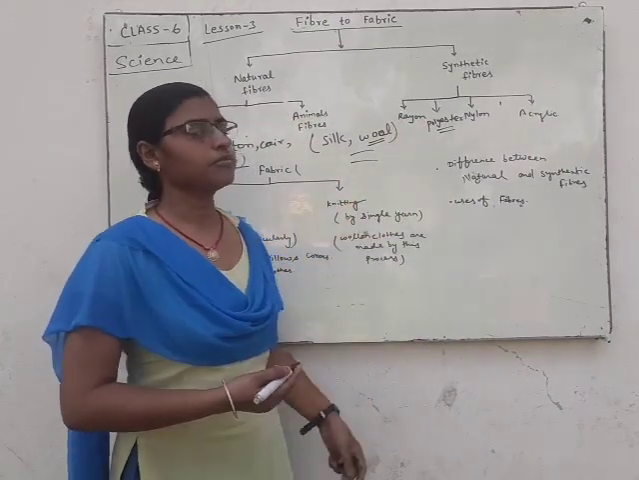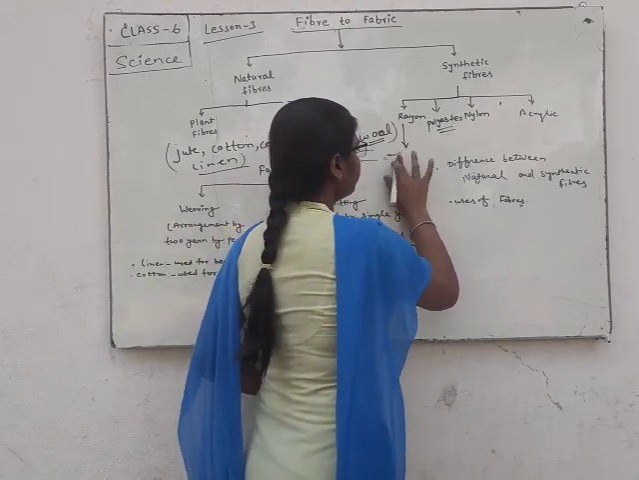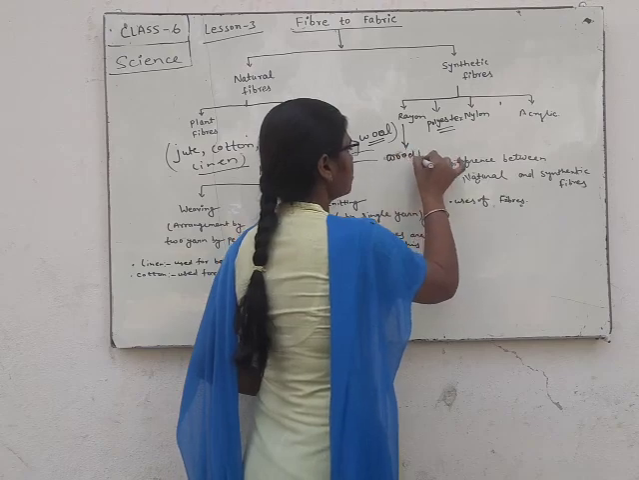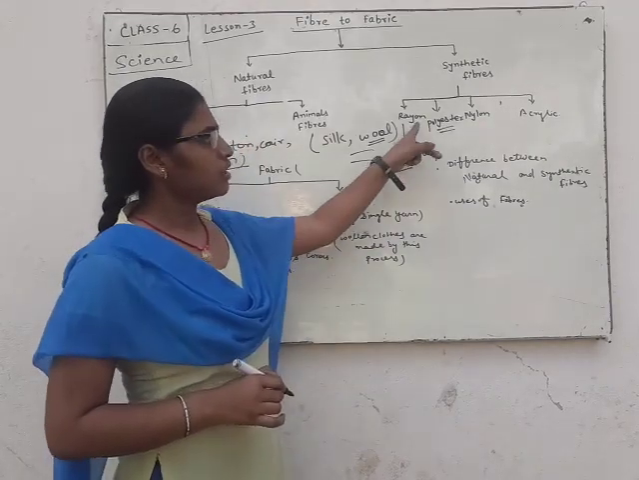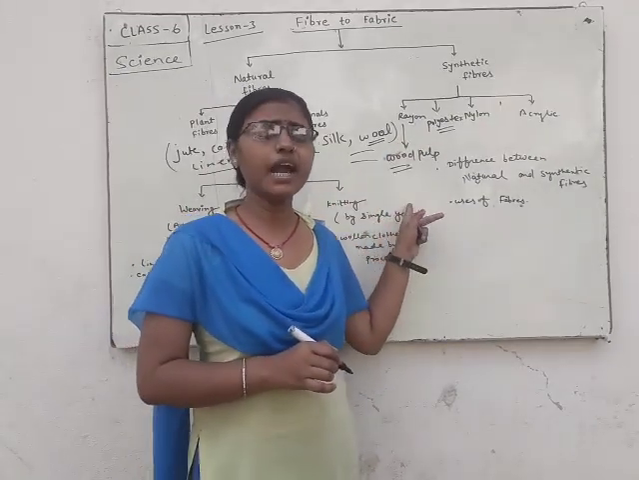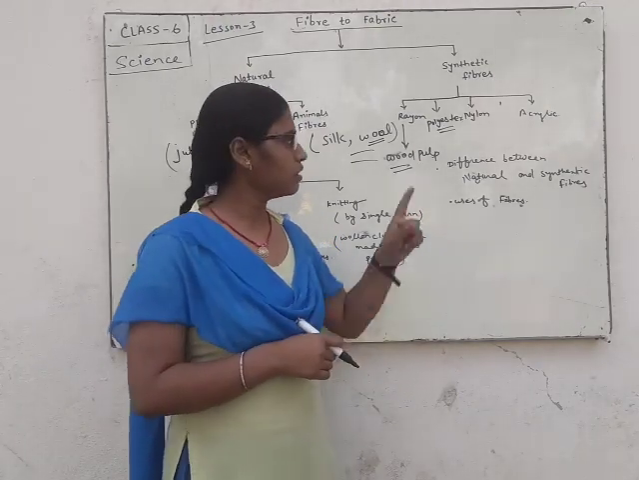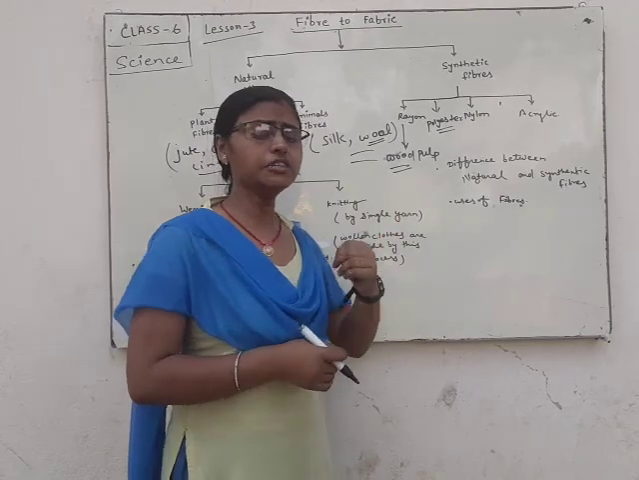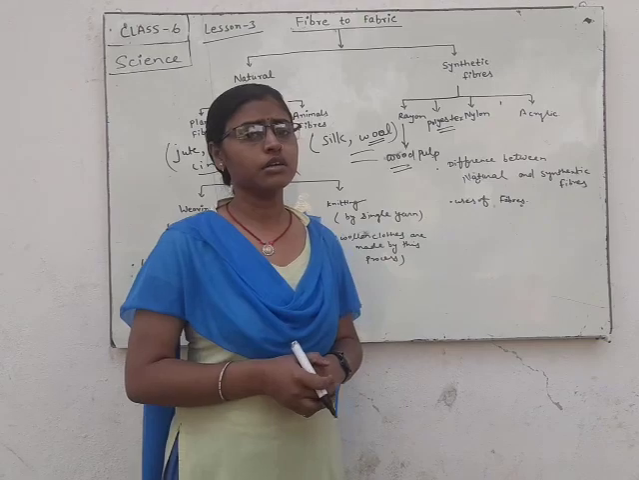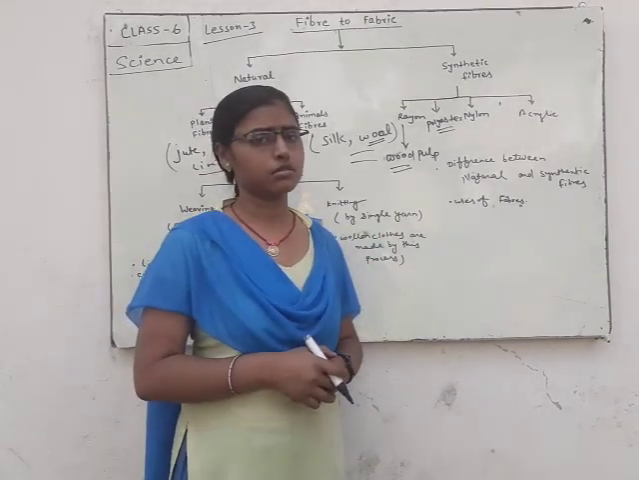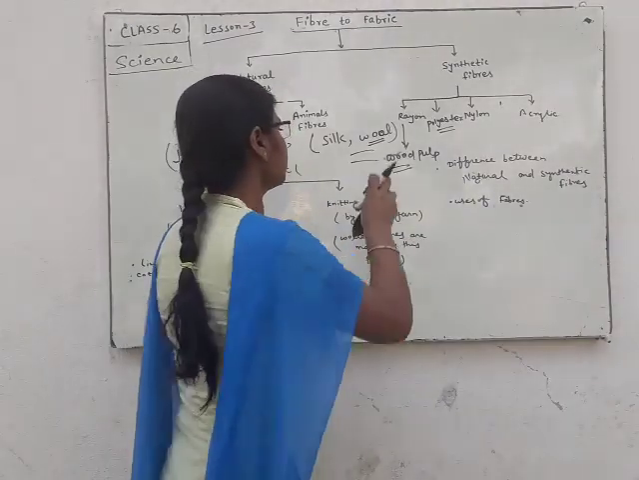They are made from wood pulp. Rayon is made from wood pulp. Rayon is blended with cotton and wool for making different types of clothes.